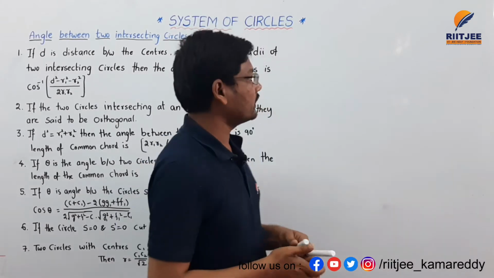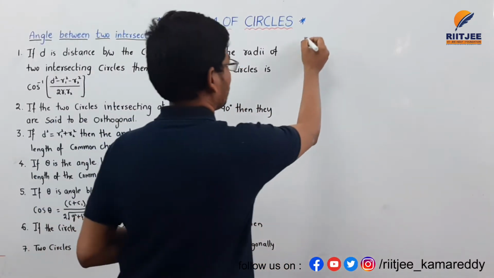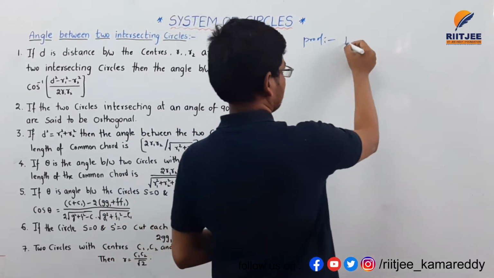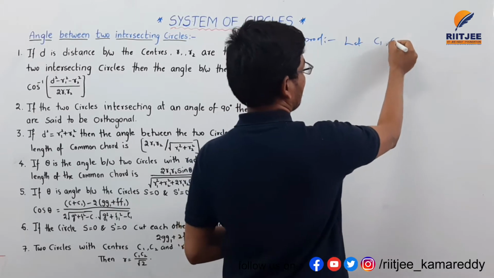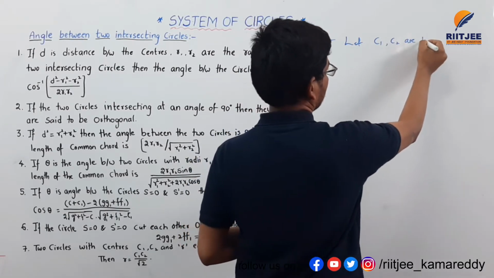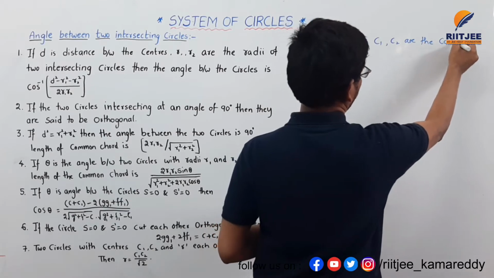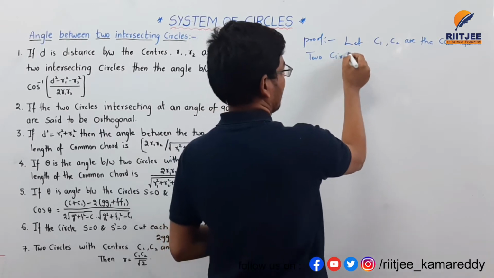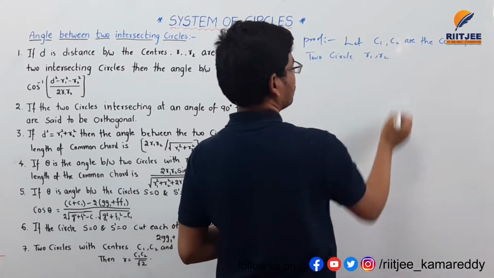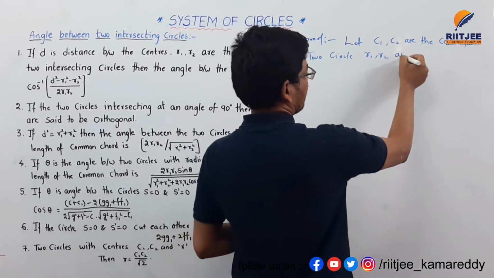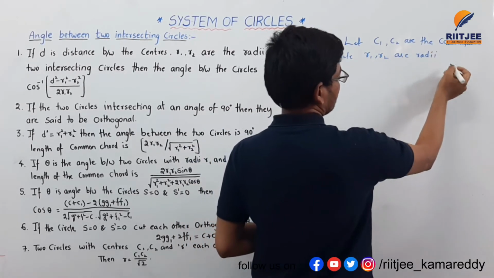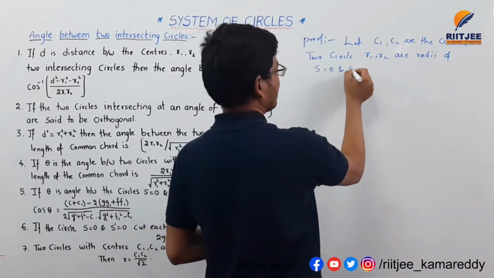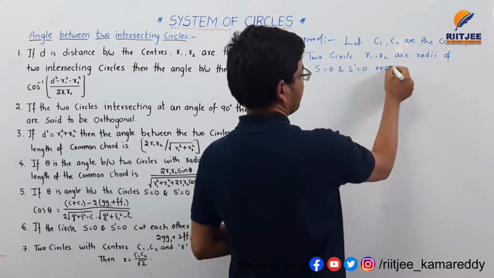Let us discuss the proof for this one. Let C1, C2 be the centers of the two circles, and R1, R2 the radii of the two circles S equal to 0 and S dash equal to 0 respectively.